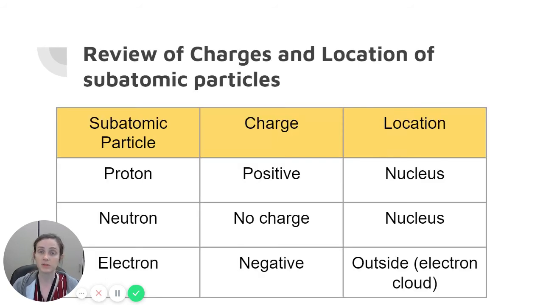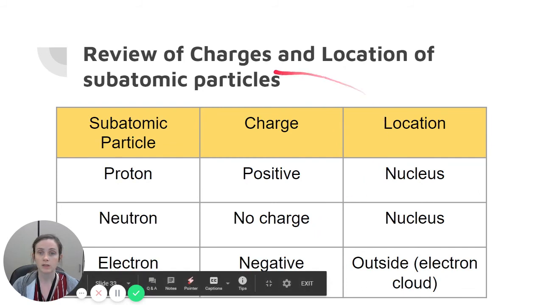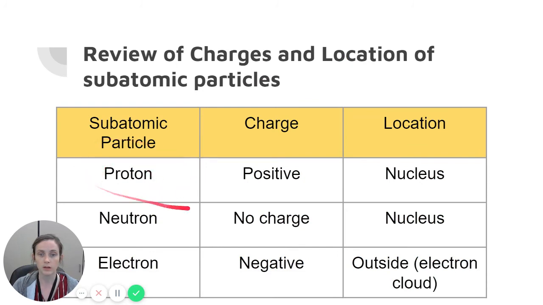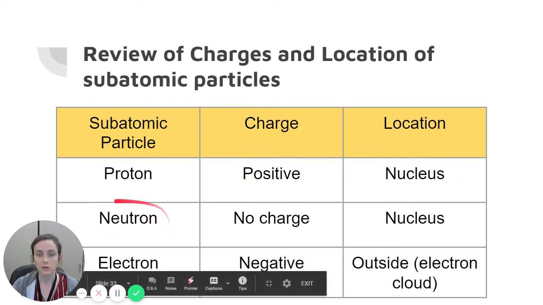Here's a review of some things we have already learned. These are the charges and locations of subatomic particles. The proton has a positive charge and it is located in the nucleus. The neutron has no charge and it is also located in the nucleus. The electron has a negative charge and it is located outside the nucleus in what we call the electron cloud.